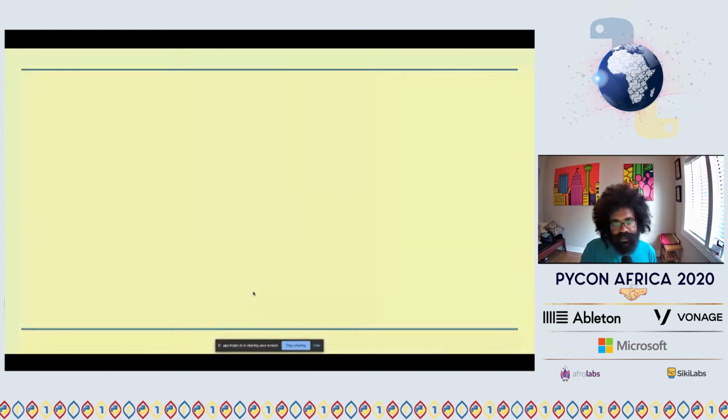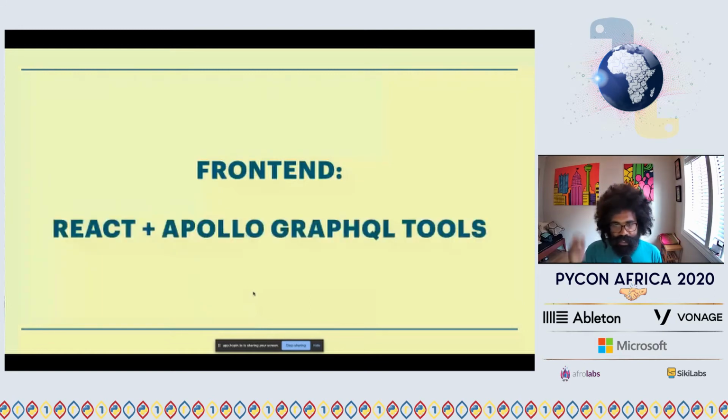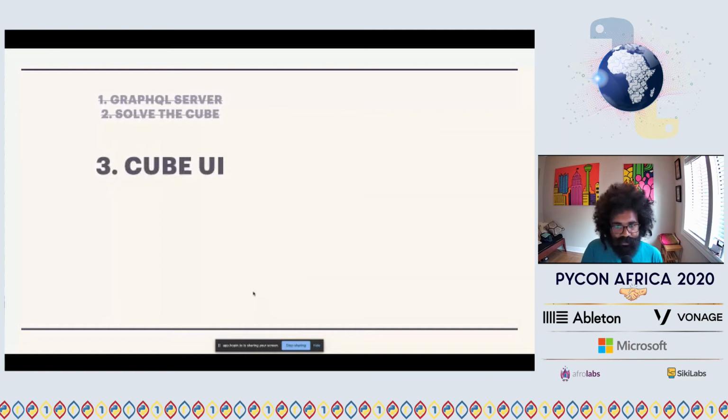So how do we tie those together and visualize that on the front end? For the front end, I used React and Apollo GraphQL tools. Maybe a lot of people have played with React a little bit, but if you haven't, it's currently a really popular framework for working with JavaScript and creating components in the browser. And it has a lot of nice integrations with GraphQL, especially via Apollo. So with the GraphQL server out of the way and the cube solver integrated, we move on to the cube UI, right? We don't want to just show a random graph in the browser. We want to show an actual cube.